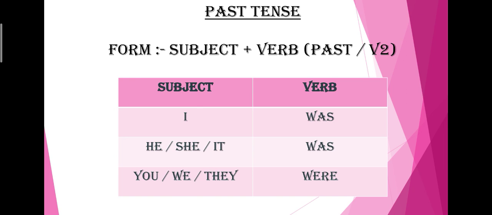Okay, and just look at this table. You see the subjects here. I, with I you can use was as a verb. He, she, it also you can use was. These are the singular verbs. And then with you, we, they you can use were.